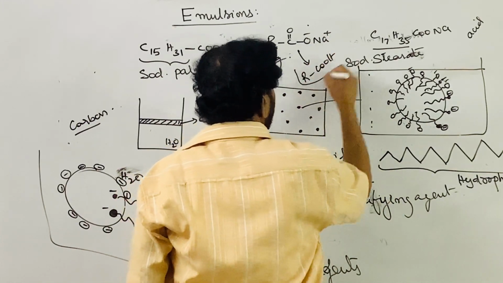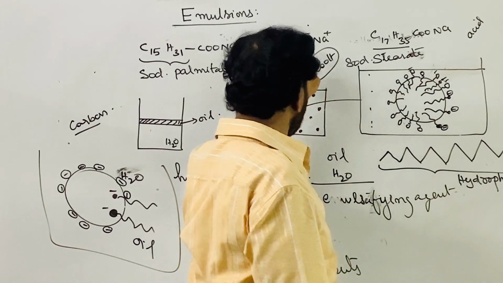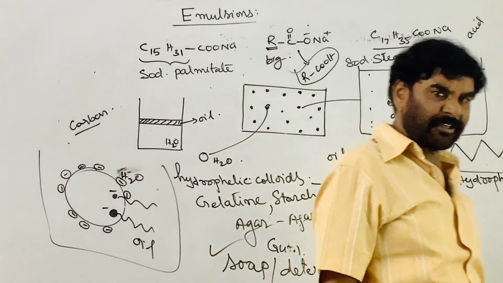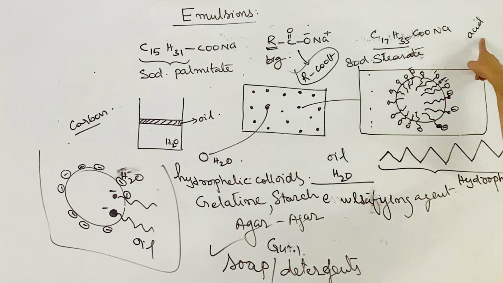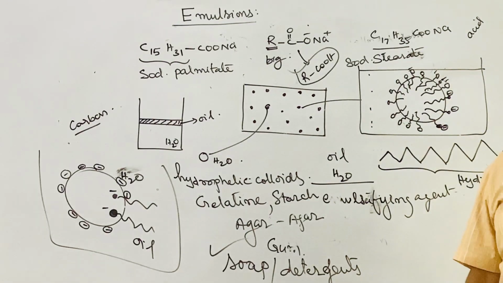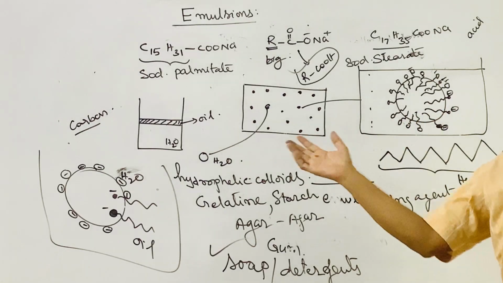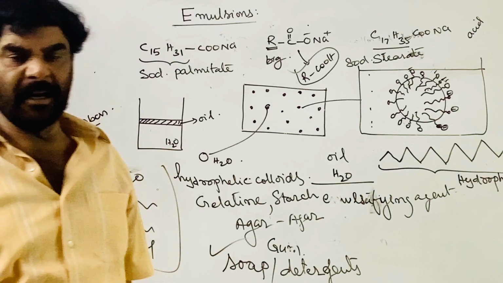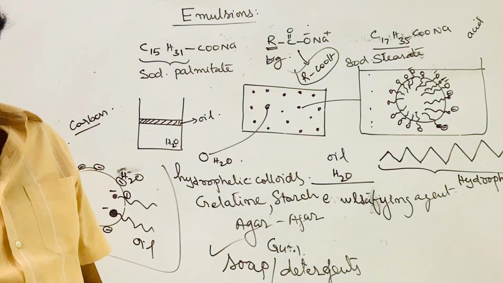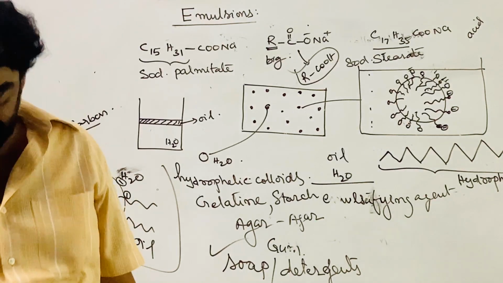RCOOH is formed. Carboxyl COOH is formed. The ion is losing its charge. The colloidal particle loses its charge on addition of the electrolytes. So not only acid, any electrolyte is added, then what happens? The charge is lost, and once the charge is lost, they combine with each other and convert. The oil and water are separated, which is known as demulsification.